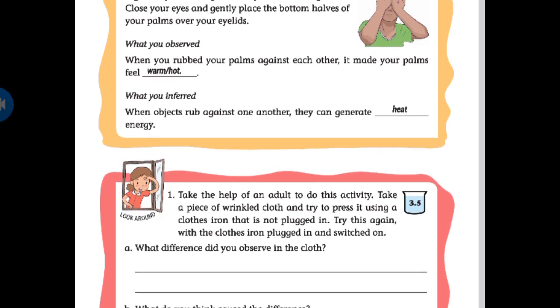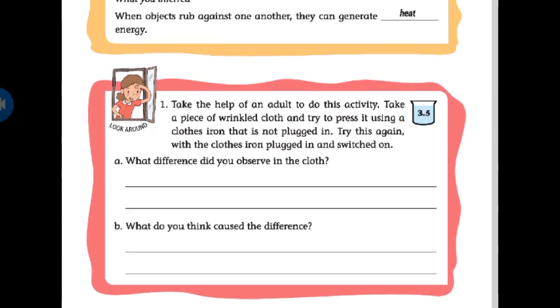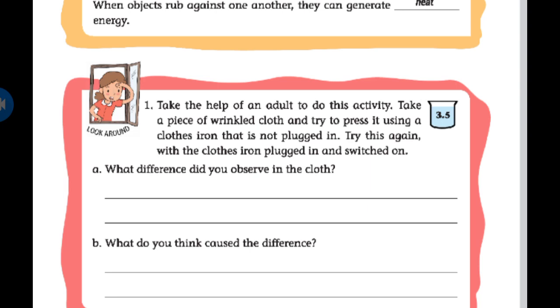Okay, so now there is one more home fun about heat energy. That is the look around activity. Let's read. Take the help of an adult to do this activity. Take a piece of wrinkled cloth and try to press it using a clothes iron that is not plugged in. Try this again with the clothes iron plugged in and switched on.